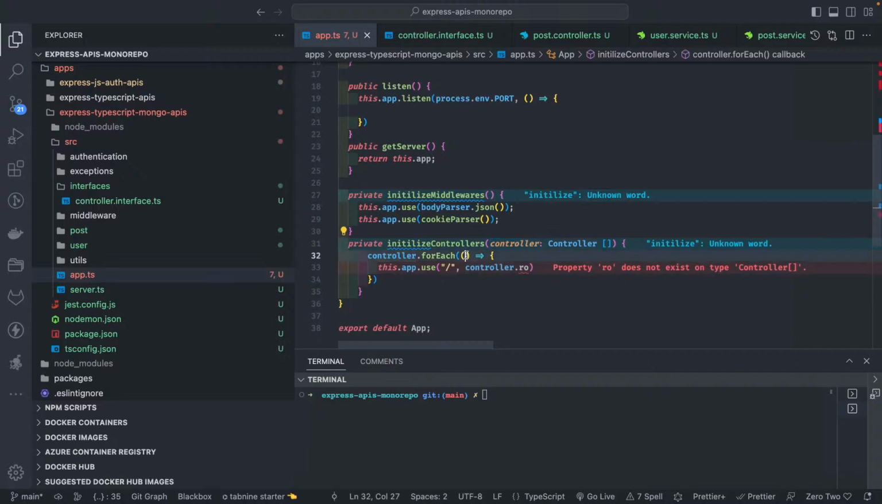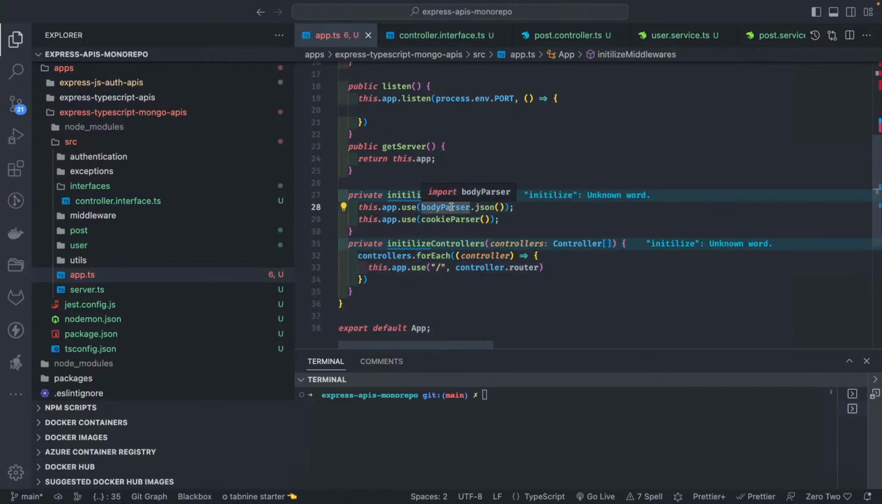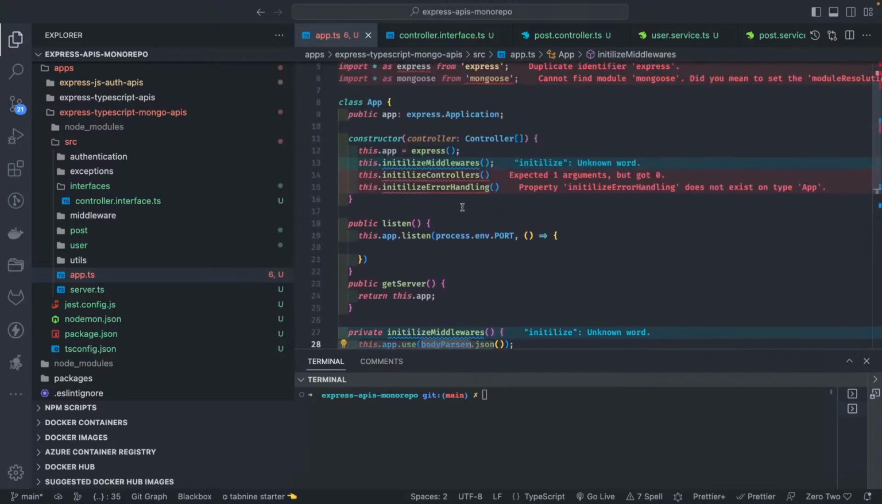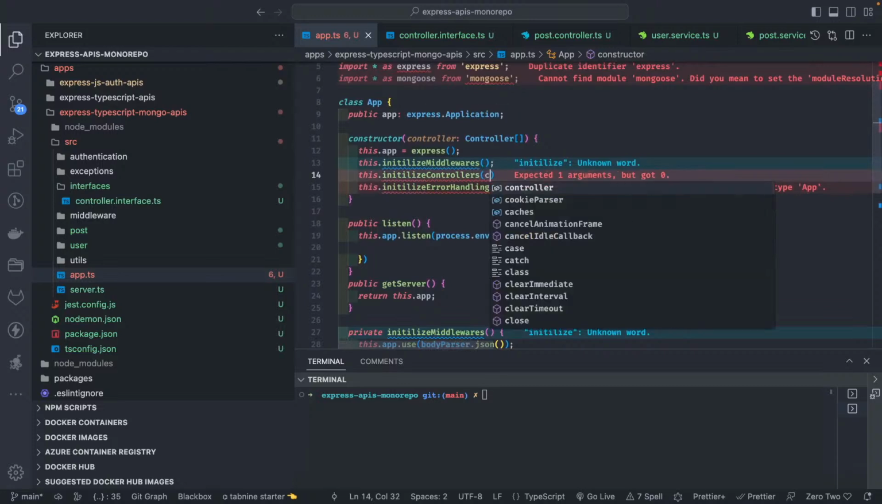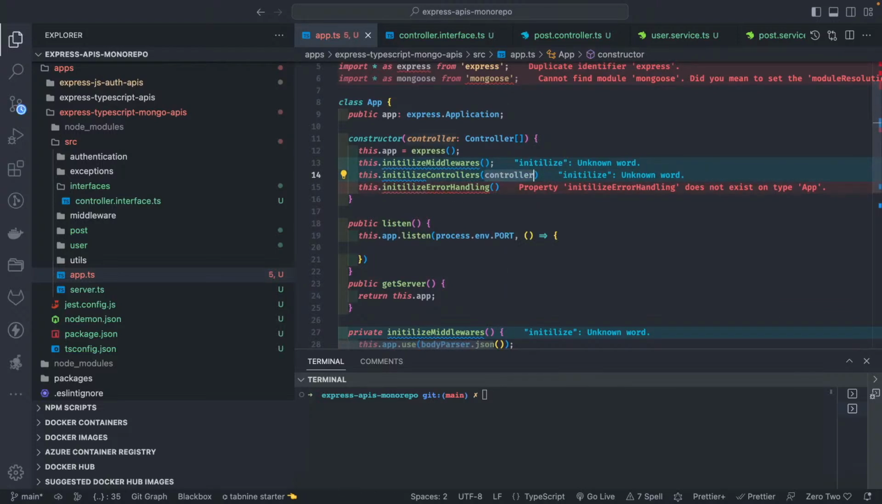This controller is an array, so it can be controllers, and this can be a simple controller. So controller.path, and I can just pass controller.router. This is how we can register all the controllers, all the middleware. So these two are sorted, and we need to pass the controllers whatever we are receiving while calling, and then initialize error handling. So we can use the error middleware, which we will be defining.